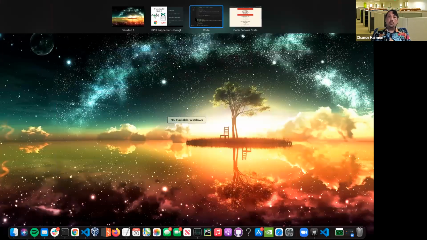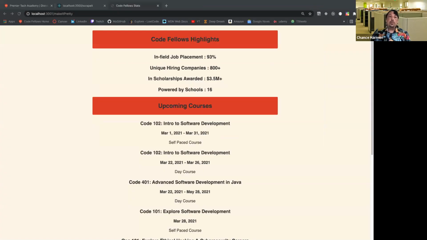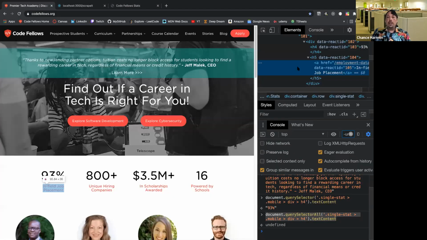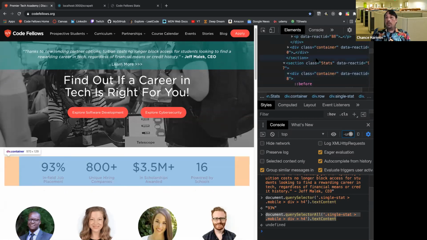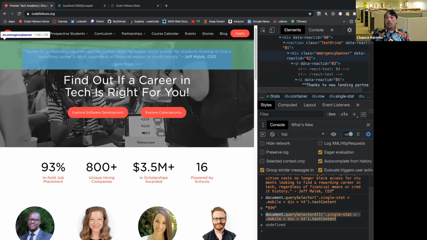For instance, one of the things I want to show you is that when we were inspecting this stuff over here, this all looks like HTML to those of us who are familiar with it. But I promise you, when we hit this website, the HTML tag was a single div that said root, specifically because I can tell we're using React. A lot of the front-end frameworks don't build HTML and send it to the website. They send a ton of JavaScript to the website, and the website builds it for you.